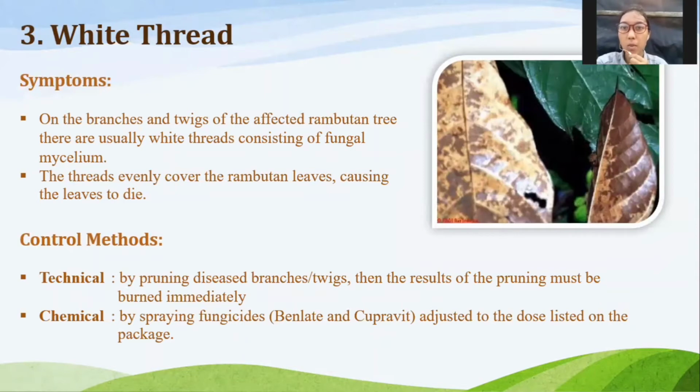The next one, white thread. Symptoms: on the branches and twigs of the affected rambutan tree, there are usually white threads consisting of fungal mycelium. The threads evenly cover the rambutan leaves, causing the leaves to die. Control methods: first, technical, by pruning diseased branches or twigs, then the result of the pruning must be burned immediately. And chemical, by spraying fungicides, Pinlet and Profit, adjusting to the dose listed on the package.